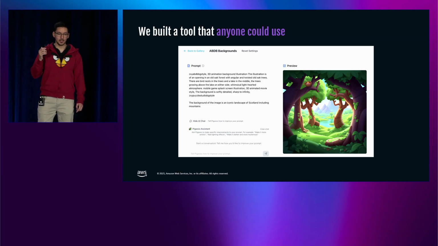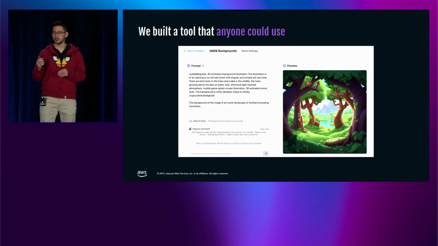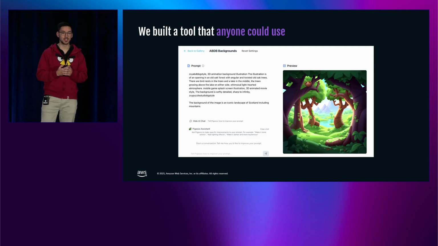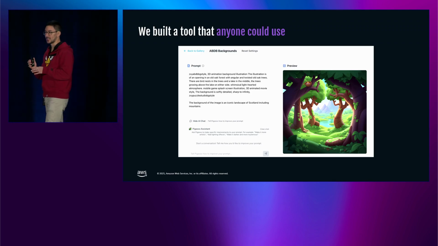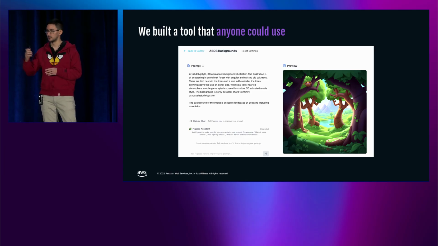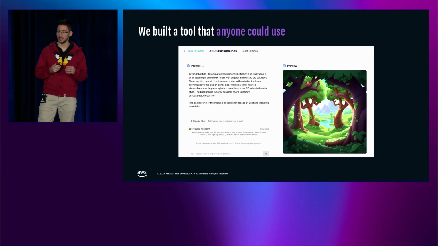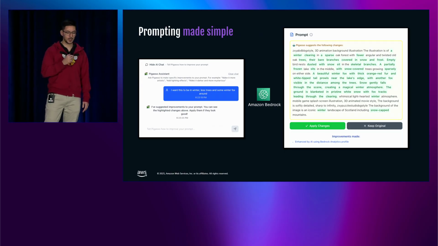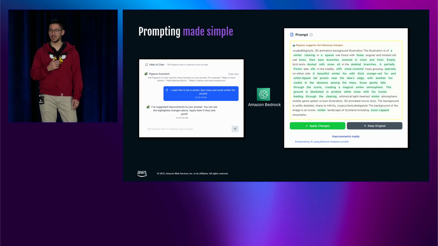So basically, in this use case, you can start tweaking the prompt, change it if you want something different, but we also had there at the bottom Pegaso Assistant. This was really helpful because they could just text and chat with the Pegaso Assistant to modify that prompt. So they didn't need to spend hours crafting the prompt. So let's see it in action. Imagine that we want this forest now in winter with some fox around. So we ask Pegaso Assistant to generate that.